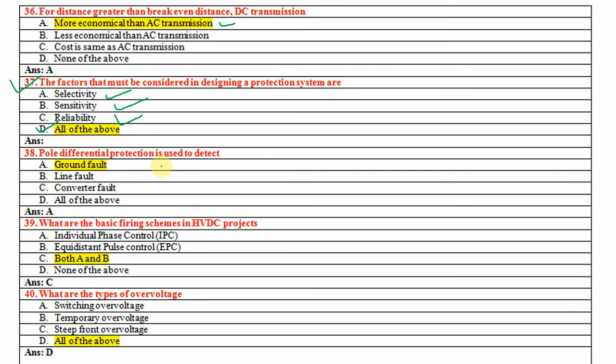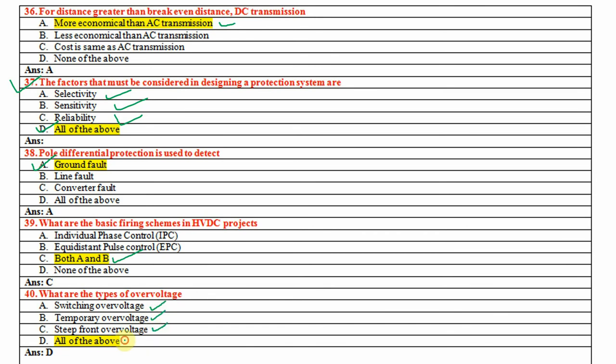Pole differential protection is used to detect ground fault. Which are the basic firing schemes in HVDC projects? Individual phase control, equidistant pulse control, both A and B. So answer is both A and B. What are the types of overvoltage? Switching overvoltage, temporary overvoltage, steep front overvoltage.